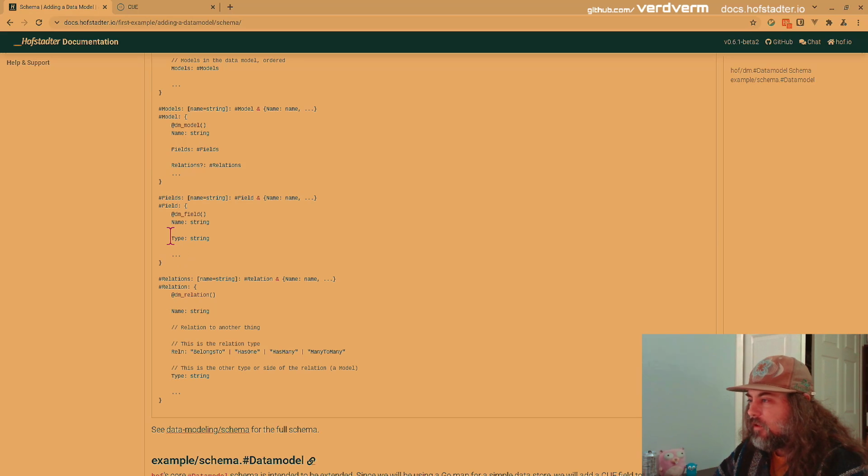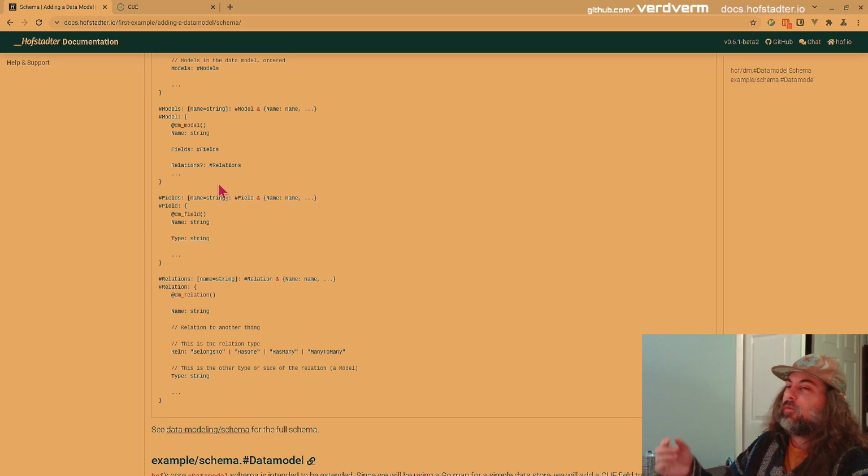This is more like the type in Golang, like string or bool or whatever, as a string. And then this type is a reference to another model. I don't know if I want to call it model, but we can't actually put the real reference to another model here because we get cyclic relations and CUE bugs out, kind of a thing.